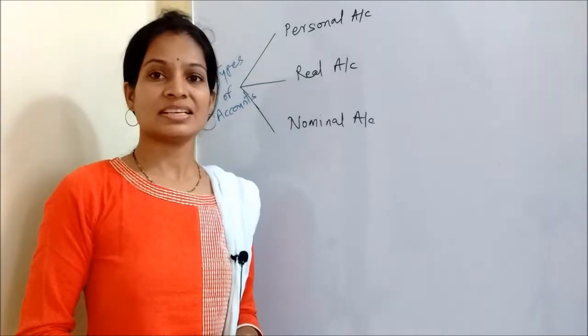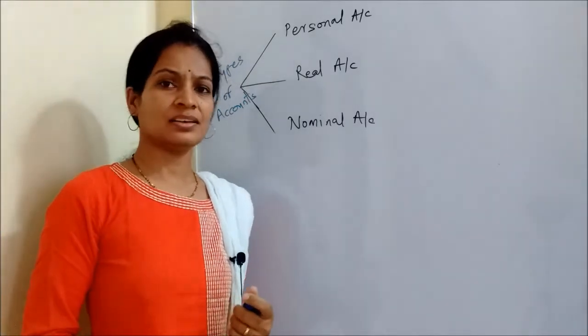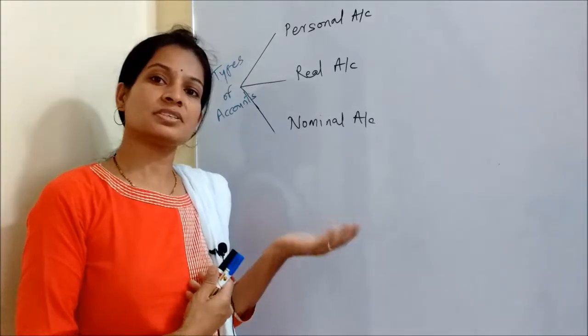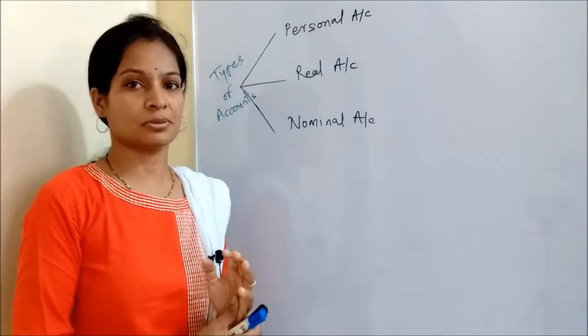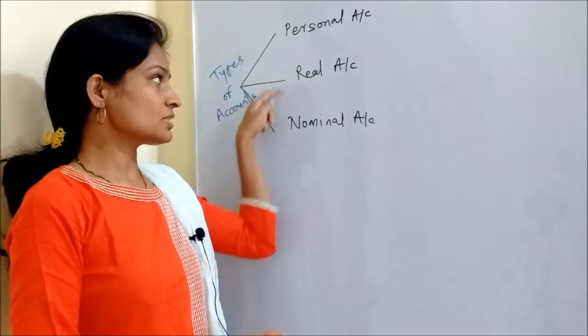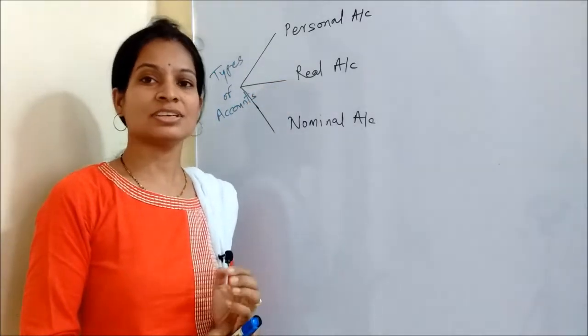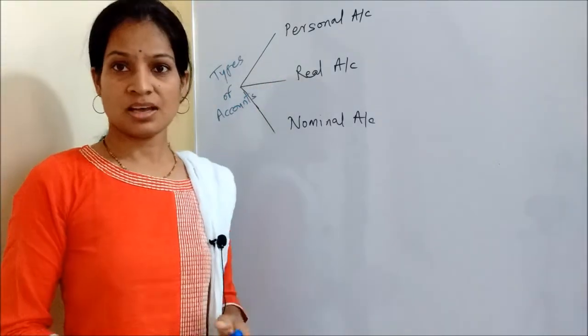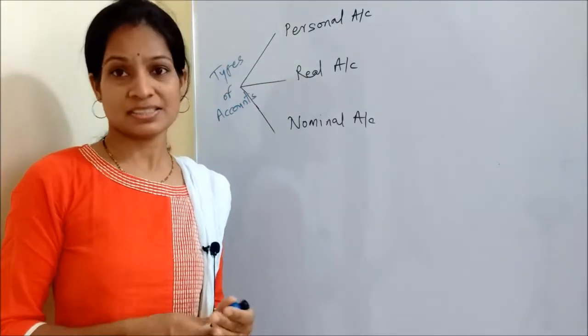Now this is traditional categorization, and you can see in some of the books it is categorized as personal account and impersonal account, and in impersonal account these two categorizations or types are given. Let us try and understand this categorization, how it is done and what is the basis, right?